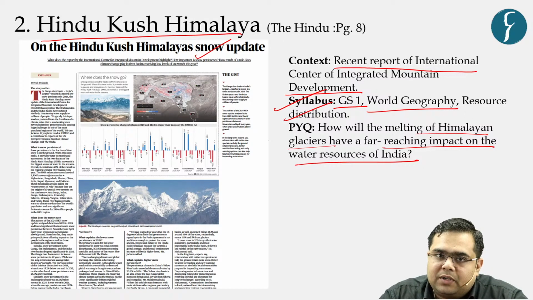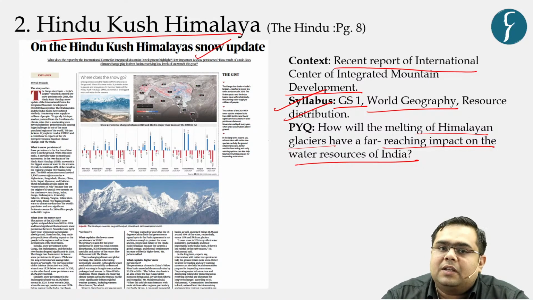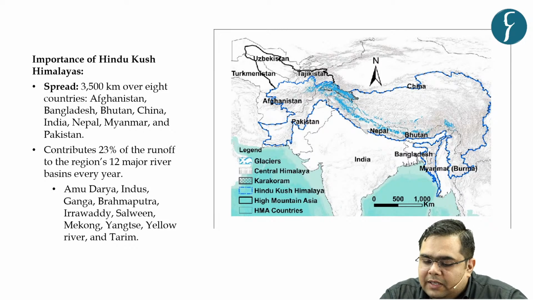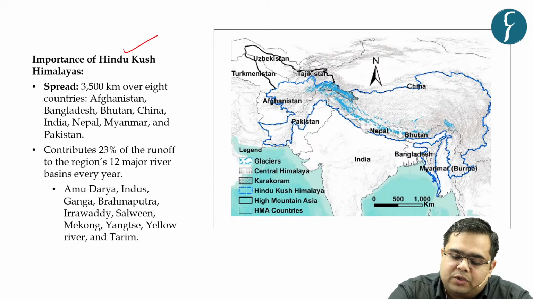and in the past there has been another question with respect to Himalaya being the third pole, right? North Pole, South Pole, and Himalaya being the third pole. The context was that the permafrost region is also found in the Himalayan region, right? So now let us first see the importance of Hindu Kush Himalayas.